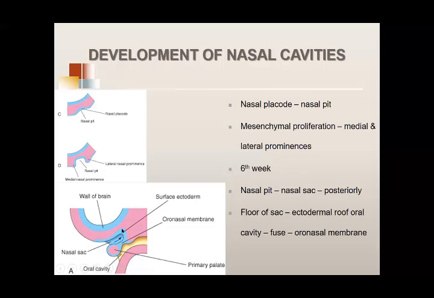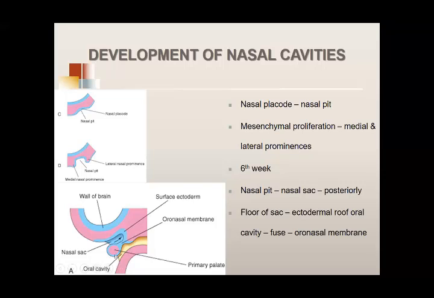And posteriorly over here, you have the oronasal membrane, because this is the developing oral cavity. I repeat once again, this nasal pit deepens. As it deepens, it grows posteriorly. This deepening nasal pit is called the nasal sac. This nasal sac has the oral cavity inferiorly.